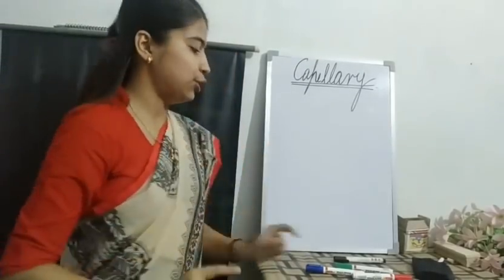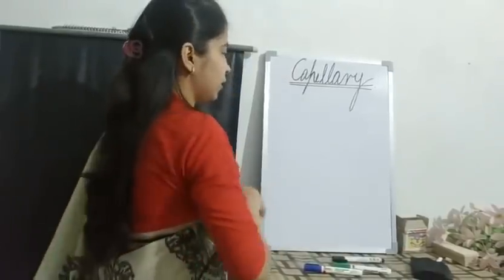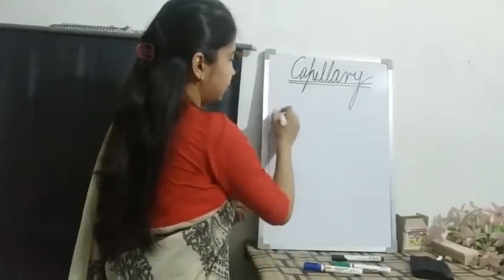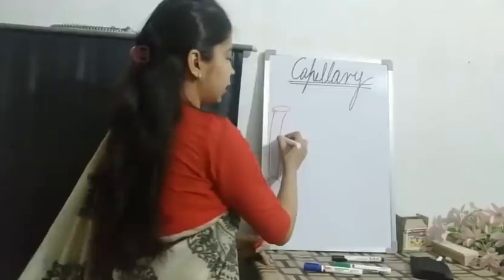How is it done? Let me show you. See, this is an artery, shown with the red color.